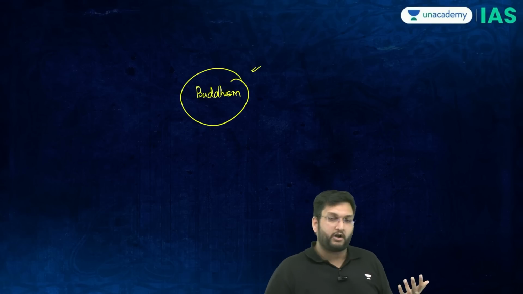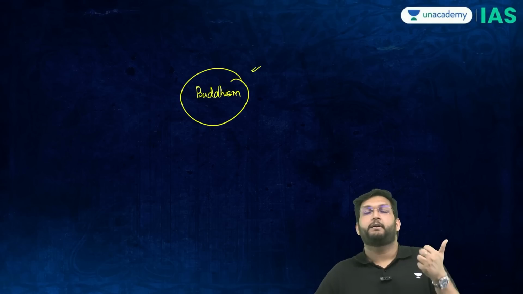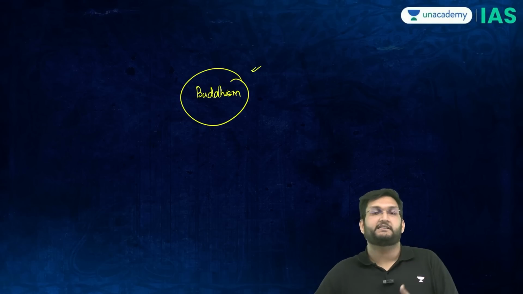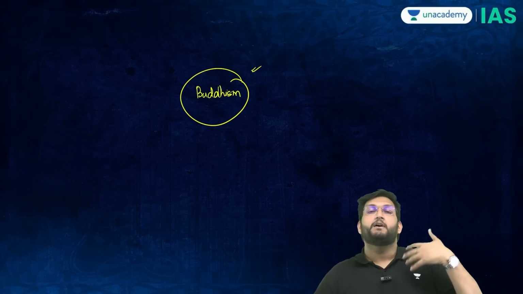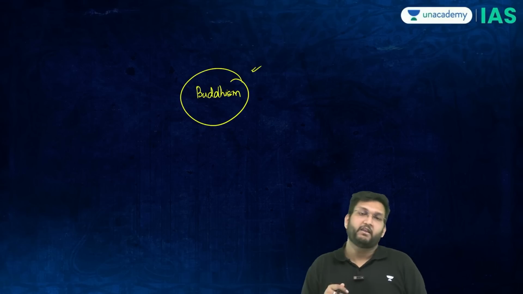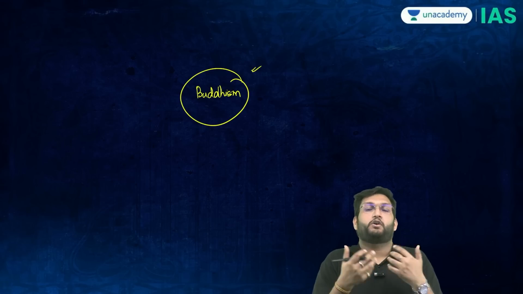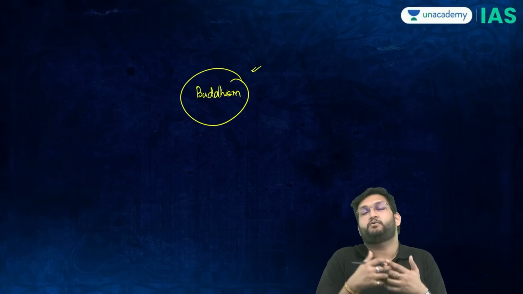He saw a corpse, he saw a sick man and an old man, and saw that money does not stop death, does not stop disease, and does not stop the process of aging. The answer is salvation, moksha, nirvana, through the fourth thing which he saw, which is renunciation. When he joined five ascetics, the problem was that he was not able to concentrate in meditation because they asked him to beg for food also.